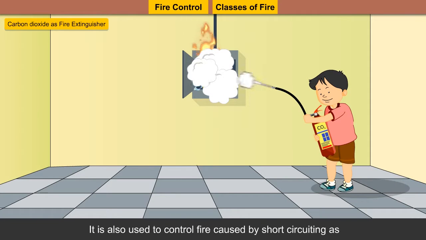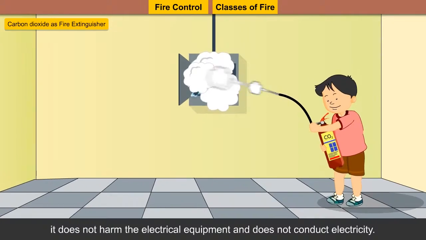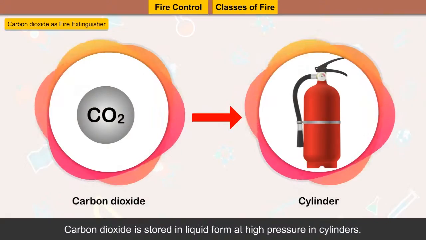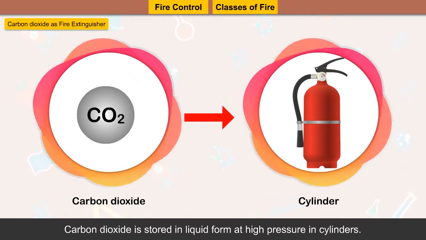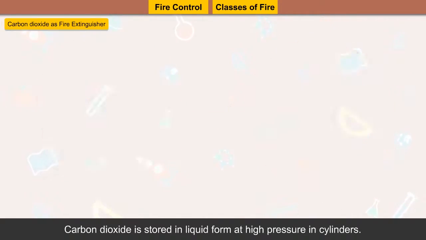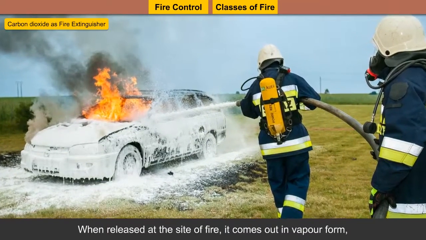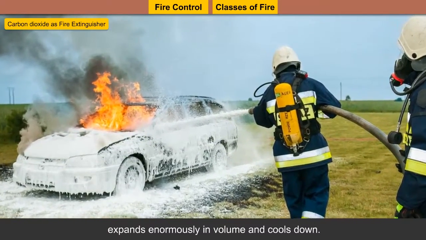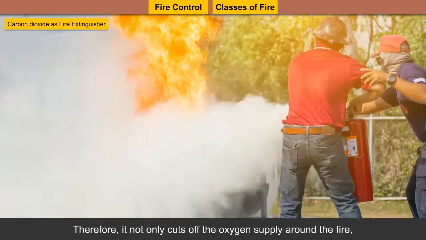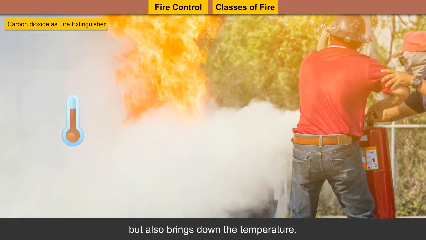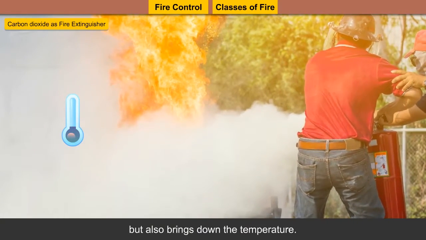It is also used to control fire caused by short-circuiting, as it does not harm the electrical equipment and does not conduct electricity. Carbon dioxide is stored in liquid form at high pressure in cylinders. When released at the site of fire, it comes out in vapor form, expands enormously in volume and cools down. Therefore, it not only cuts off the oxygen supply around the fire, but also brings down the temperature.